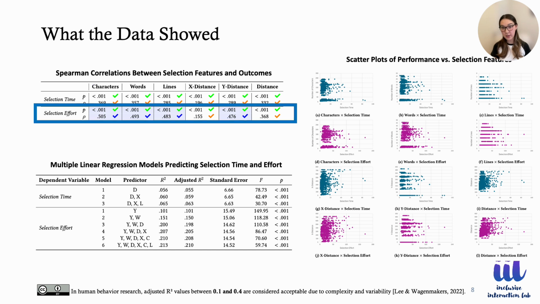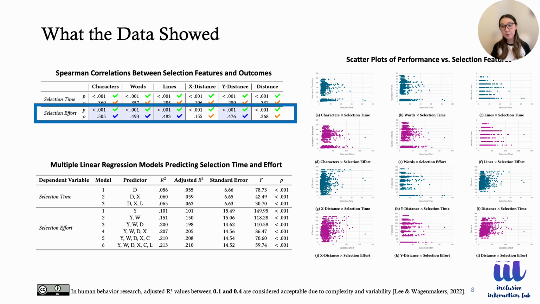However, for selection effort, the picture was much clearer. We found moderate positive correlations with text lengths like characters, words, lines, and notably with y distance, which is vertical movement. This suggests that the actual work you put into those actions aligns much more closely with how much text you're selecting and how much vertical adjustment you need to make.